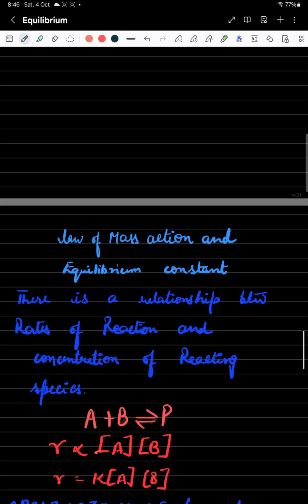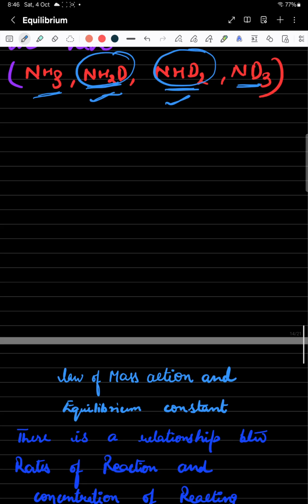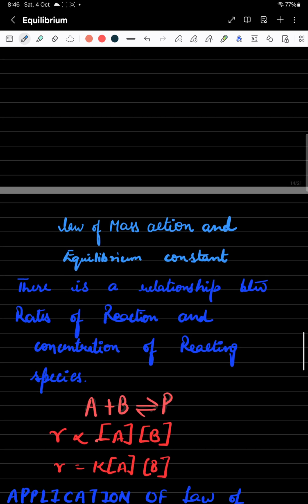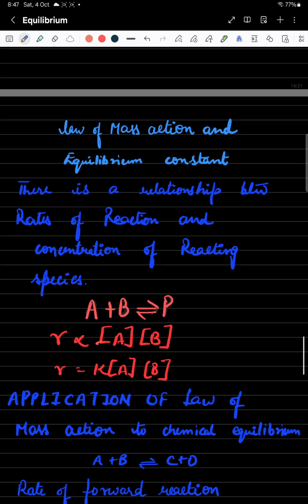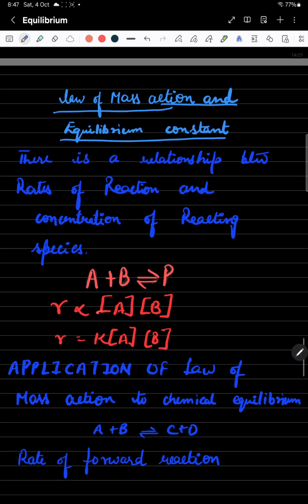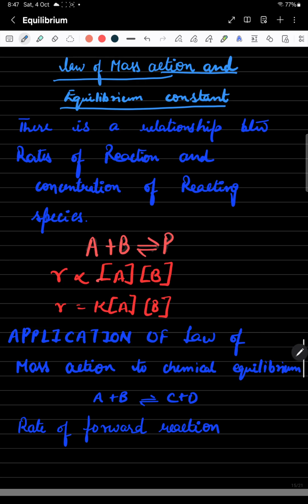So that's how we need to understand how dynamic equilibrium exists in the chemical equilibrium process, how the dynamic nature is there. Now there is a very important topic, that is the law of mass action and equilibrium constant. What is the meaning of the law of mass action? Before starting this topic, I think we need to take a pause. We should start in the next lecture.